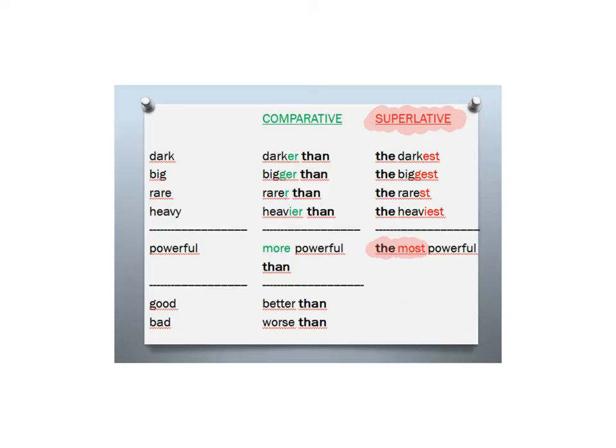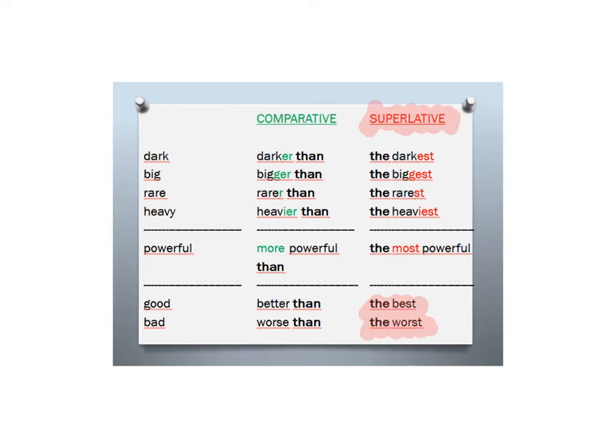For long adjectives with two syllables or more, for example, powerful, we put the plus most before the adjective. The most powerful. And finally, for irregular adjectives, we have to learn them. Good, the best. Bad, the worst.